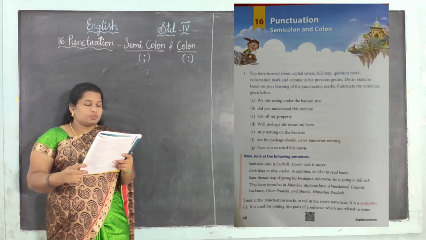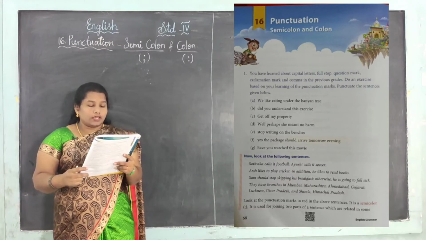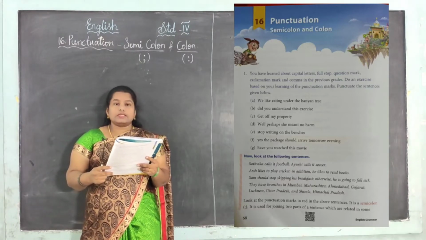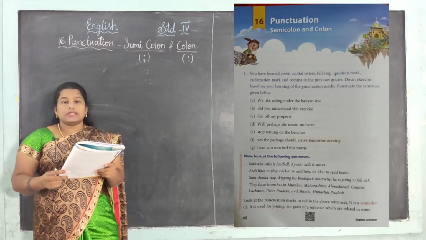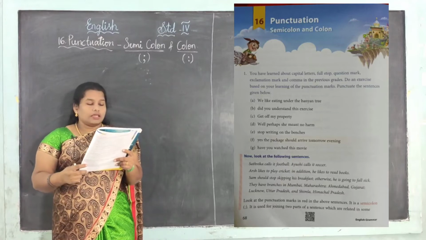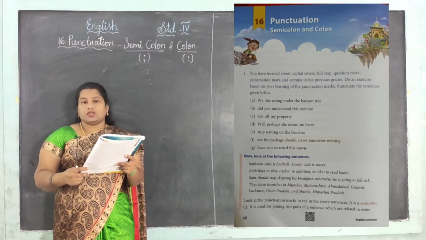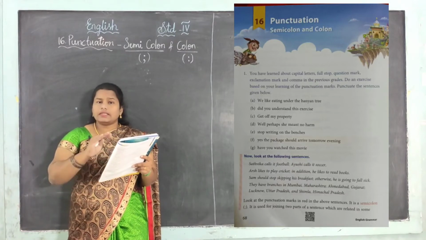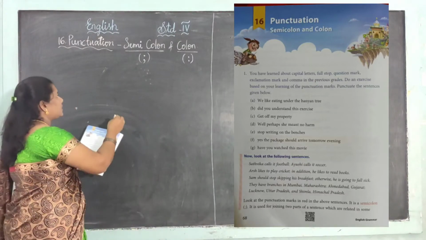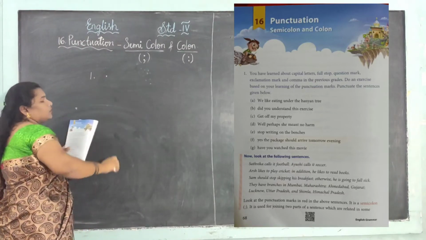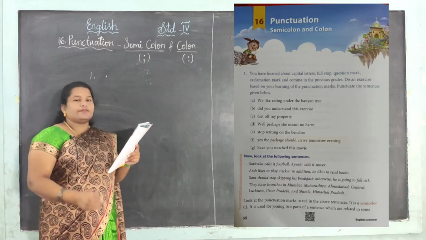Do an exercise based on your learning of the punctuation marks. Punctuate the sentences given below. Now for these sentences you want to give punctuation marks. See, first one, we like eating under the banyan tree. See, it is just a sentence. So for the first one, at the end of the sentence, you want to give a full stop, okay. It is a full stop.